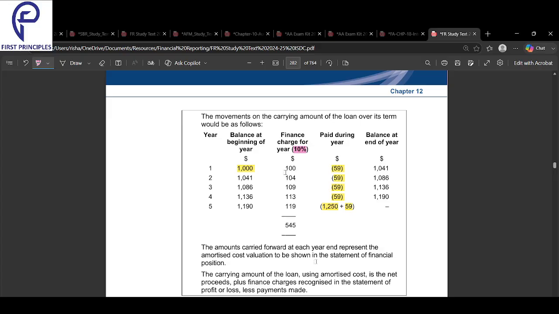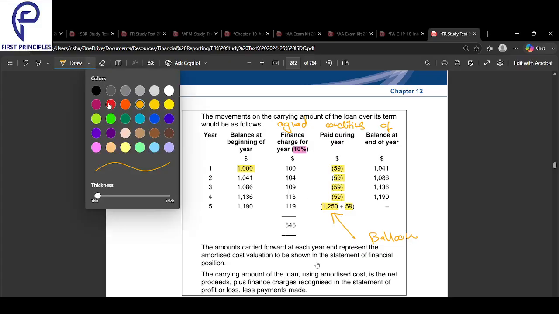This 10% is called the effective rate. This is what was agreed, that they will pay me 10% every year. But due to business conditions, they were not able to pay me the full amount. Whatever they didn't pay me, they allowed me to carry forward. And in the last year they gave me a balloon payment, the 250, and that compensated for all the years they were unable to pay me.